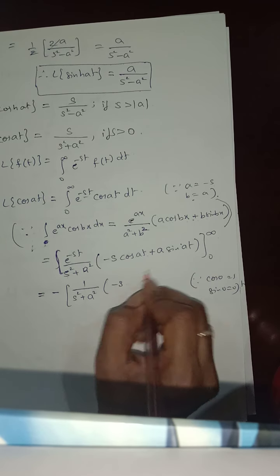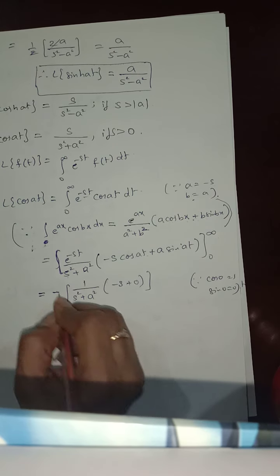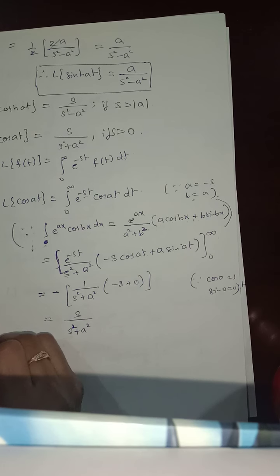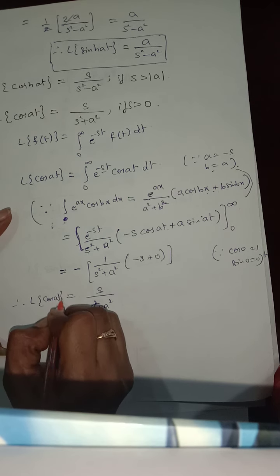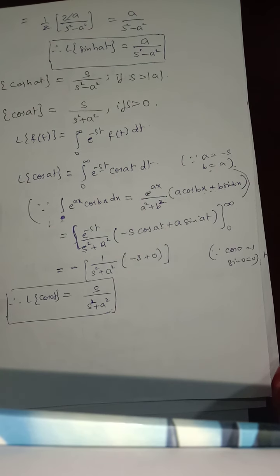So minus and minus gives plus s by s square plus a square. So therefore L of cos at is nothing but this. Right?